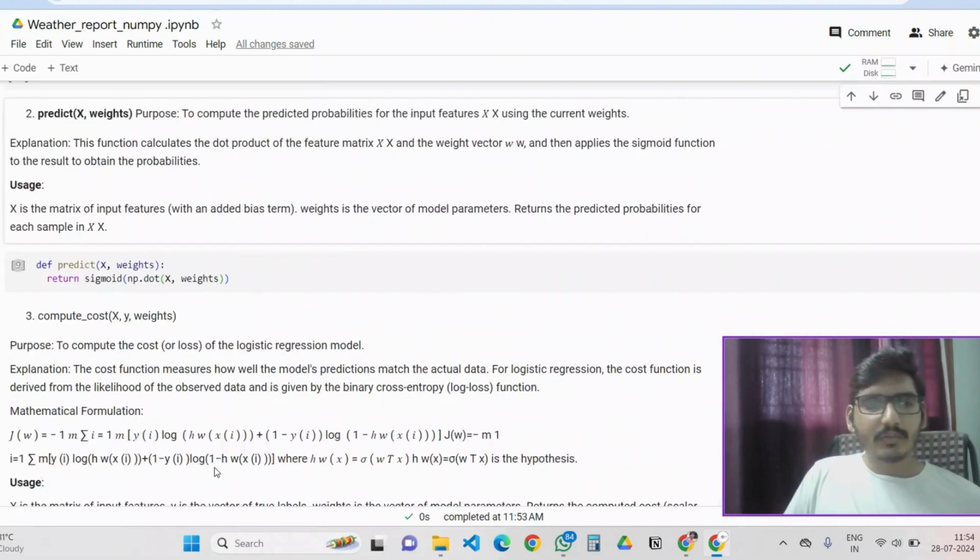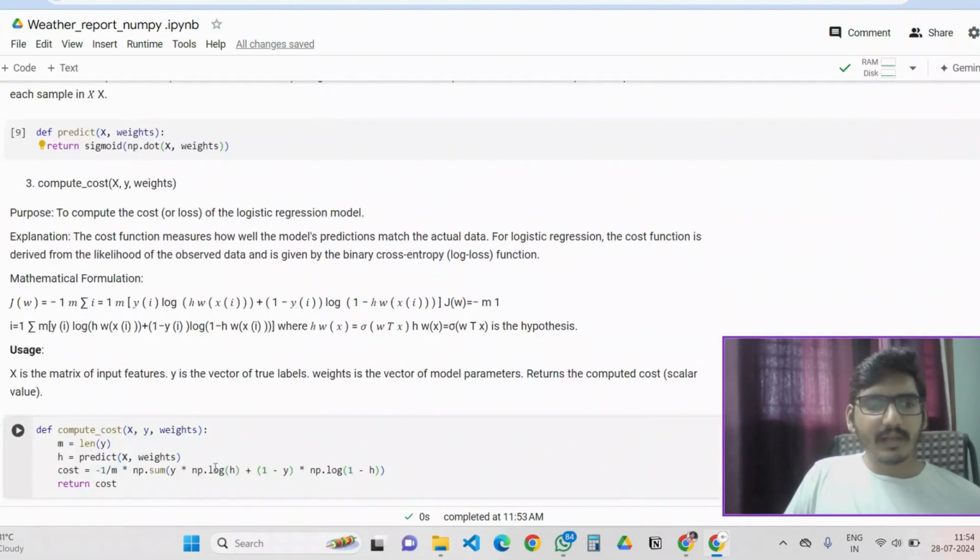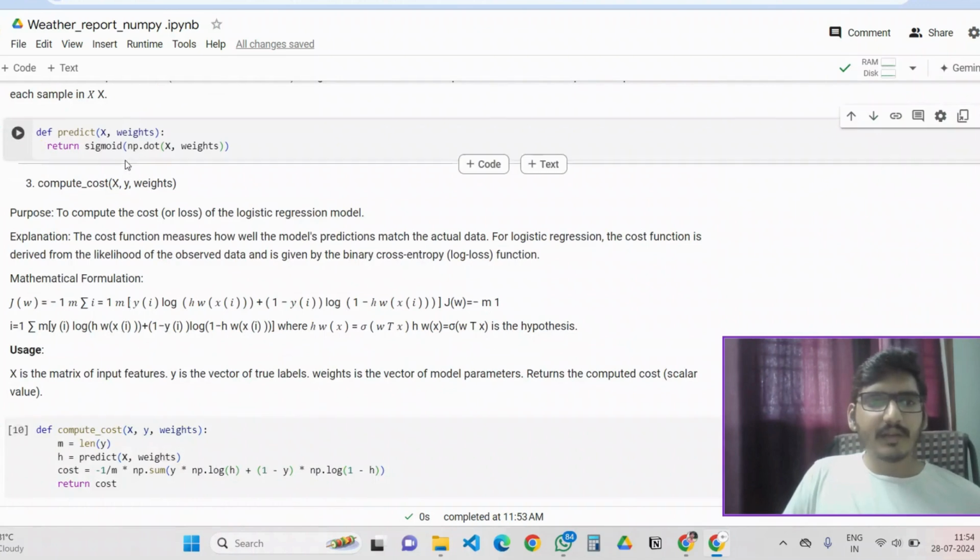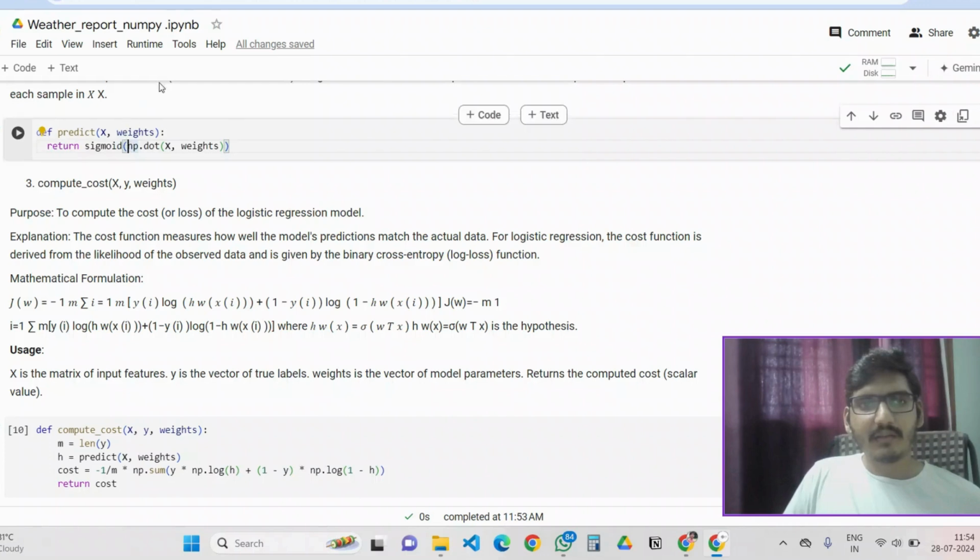The prediction is the dot product of x and the weights. We give temperature and pressure values, and the weights of them are multiplied, and we get the result. That is the sigmoid result. Okay, it is the prediction form. It will be a probability-like value, and that probability is related.